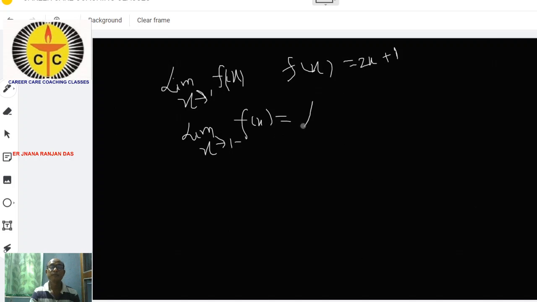So you can convert it: x tends to 1 minus means 1 minus h, where h tends to 0 but is never equal to 0, it only approaches 0. So in place of x you can write 1 minus h, plus 1.